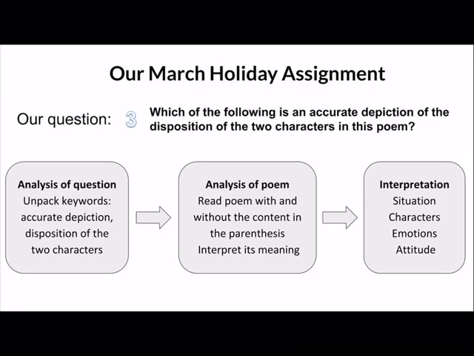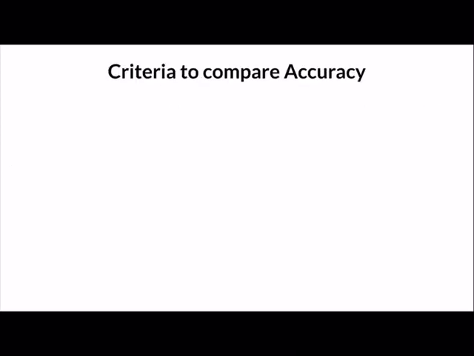And the emotions we interpreted are that they are happy, captivated, and resolute. For the attitudes, we believe that they were hopeful and driven as they have many dreams. They were also innocent as they lack understanding of the world. After that, we decided to set the criteria to compare the accuracy of the options.